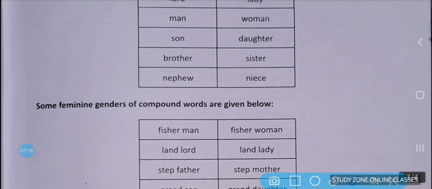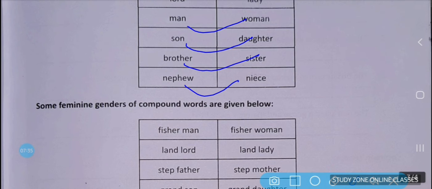Furthermore, we have son, daughter, brother, sister, nephew, niece. So here we can see that the words are completely changed after changing the masculine into feminine gender.